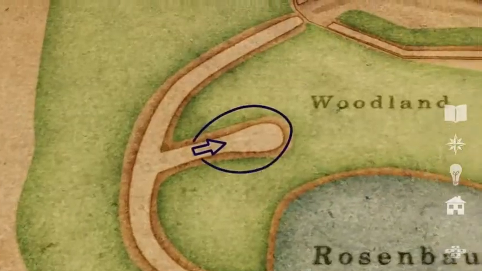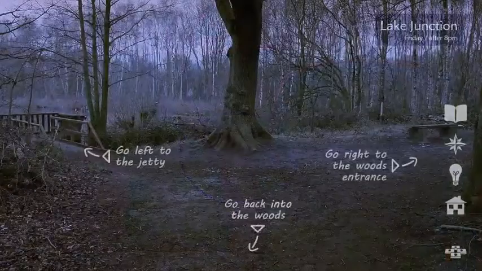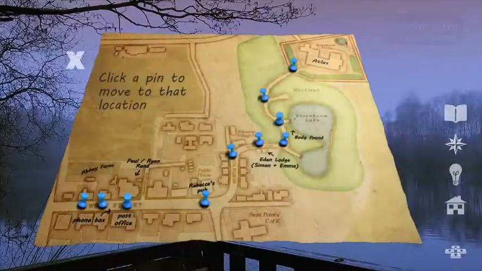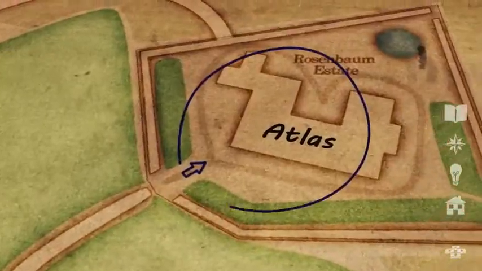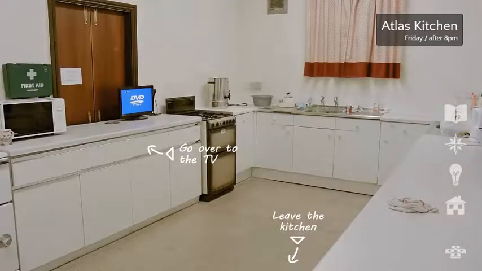Maybe in the clearing? Maybe he's on the jetty. Maybe back here? He's an elusive man. We can't ask him stuff if we can't find him. Is he cooking? Maybe he's cooking.